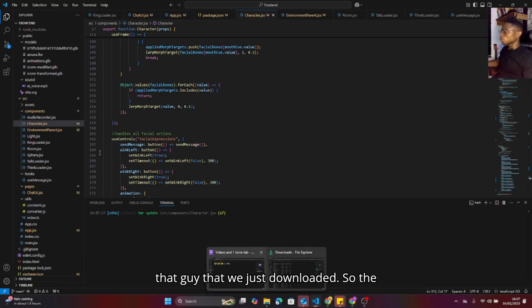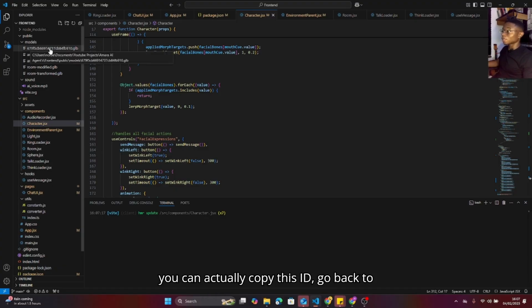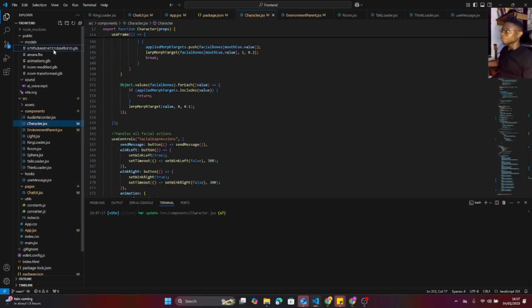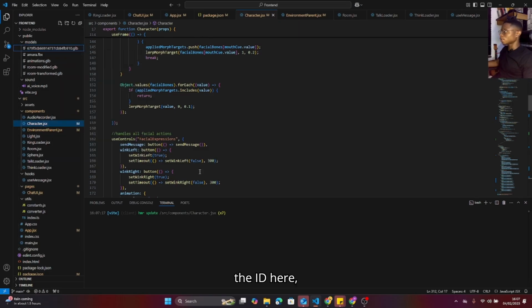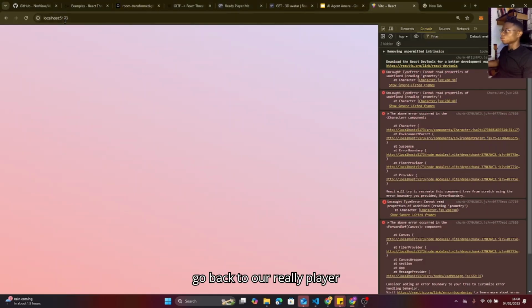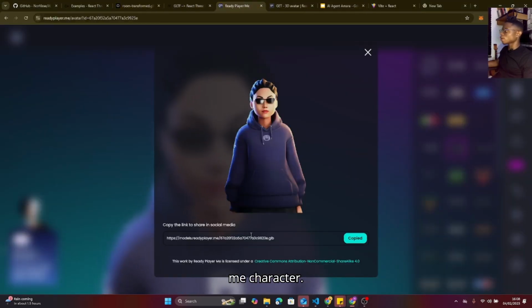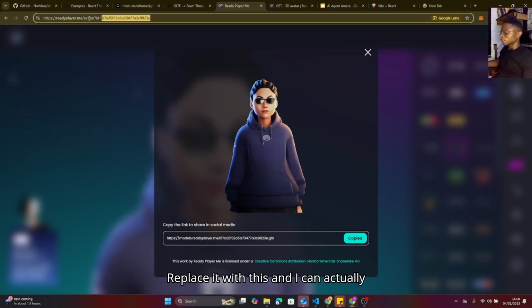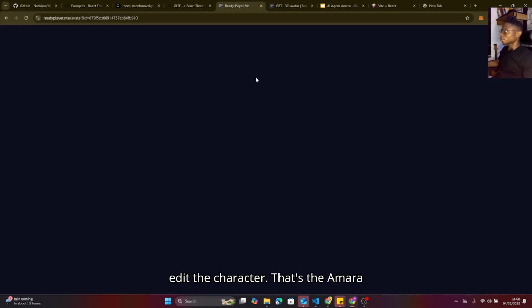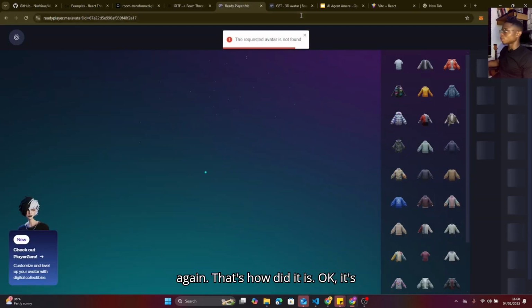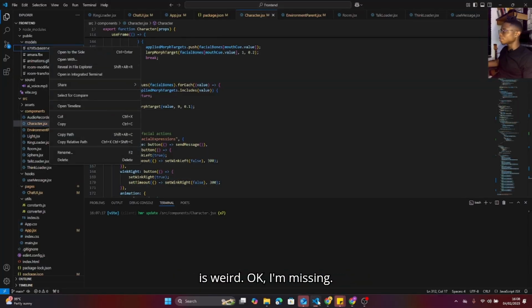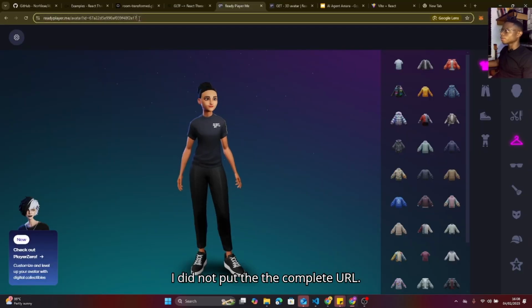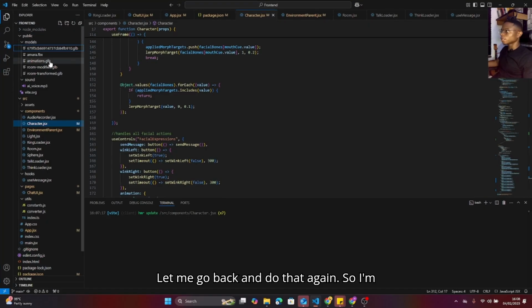The reason we leave these random IDs is that you can copy this ID, go back to our Ready Player Me character, replace it with this, and I can actually edit the character. That's how beautiful it is. Okay, it's saying it can't find my character, which is weird. Okay, I did not put the complete URL. Let me go back and do that again. I need to really copy it and then come back and paste.